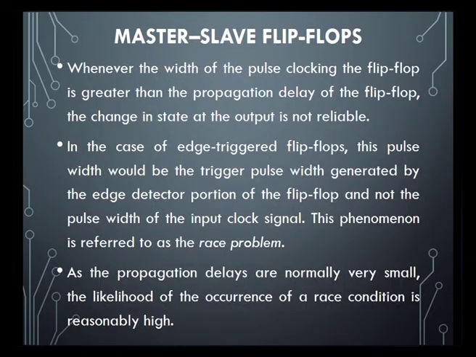So we cannot rely on the changes of the flip flop. This condition is called the racing problem. As propagation delays are normally very small, the likelihood of the occurrence of the race condition is reasonably high in this case.